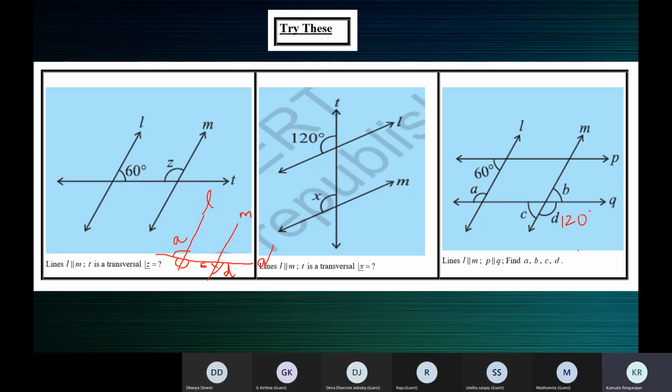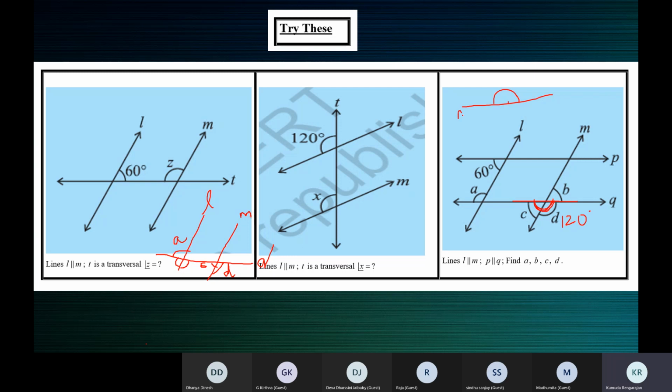Now what will you find with D? We can find C, ma'am, because they are linear pairs. Yes, C plus D is equal to 180. Linear pair, because there's a straight line. Q is a straight line, and on Q, this angle is 180 degrees. A straight angle measures 180.